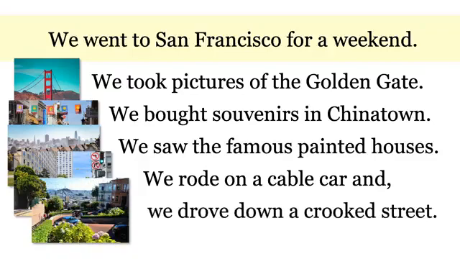This all happened in the past. You know, to form the past, we add ed to the verb. But look here, none of these verbs end in ed. They are irregular. Went, took, bought, saw, rode, and drove. These are all irregular verbs in the past, and this is what this lesson is going to be about.